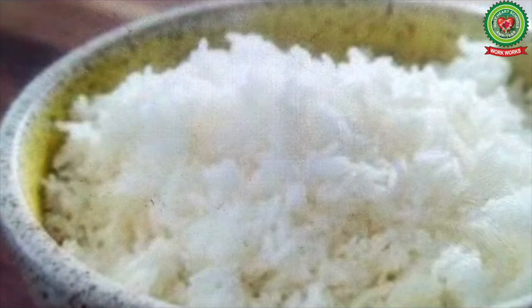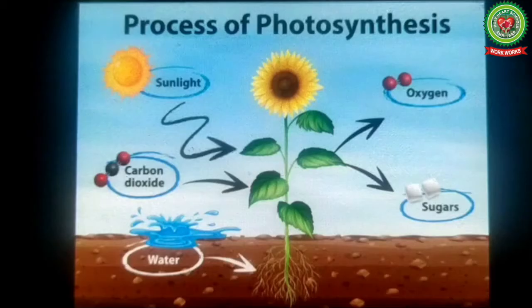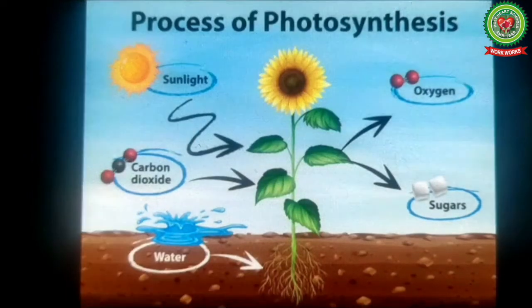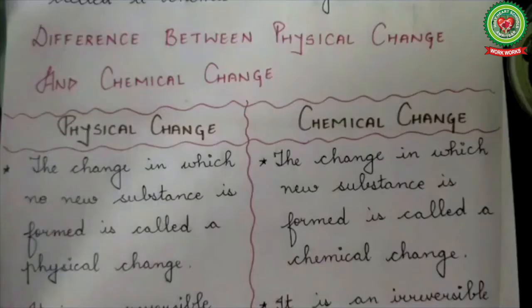Raw rice, when cooked, is also an example of chemical change as cooked rice has entirely different properties than raw rice. The process of photosynthesis, which is taking place in plants, is also a chemical change because new substances are formed during this process. That is oxygen and glucose.